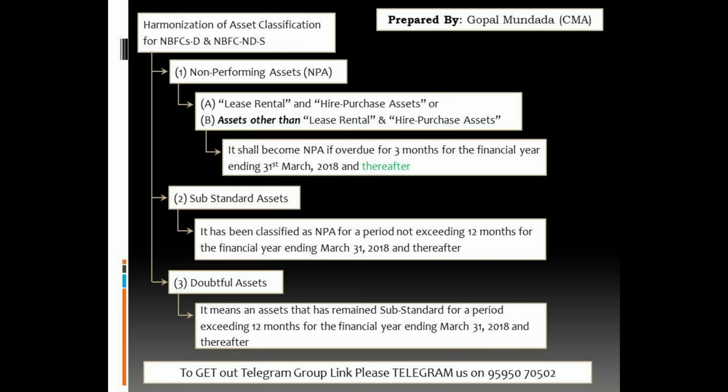So guys, next is substandard asset. So guys, substandard asset means the asset that is classified as a NPA for the period not exceeding 12 months. And last is doubtful asset. It means the asset that has remained substandard for the period exceeding 12 months for the financial year ending 31st March 2018. So guys, this is our second part of the NBFC. I hope you are getting the concept of the NBFC.